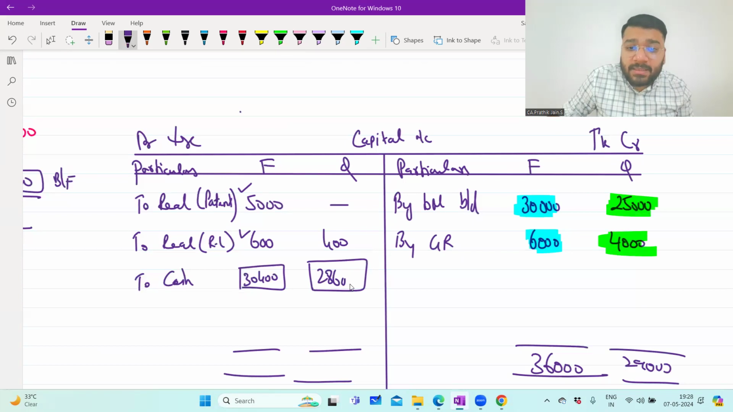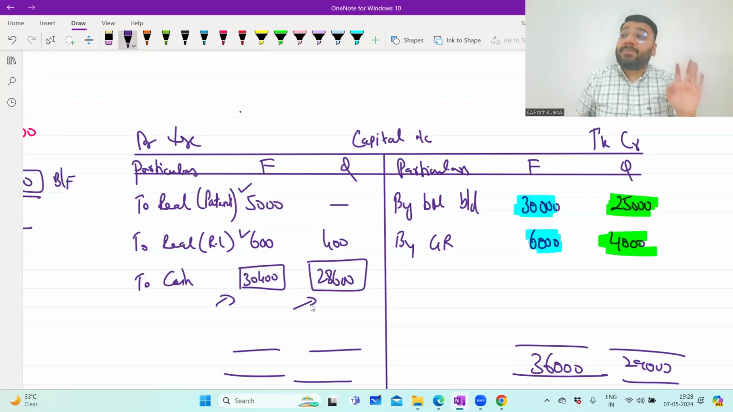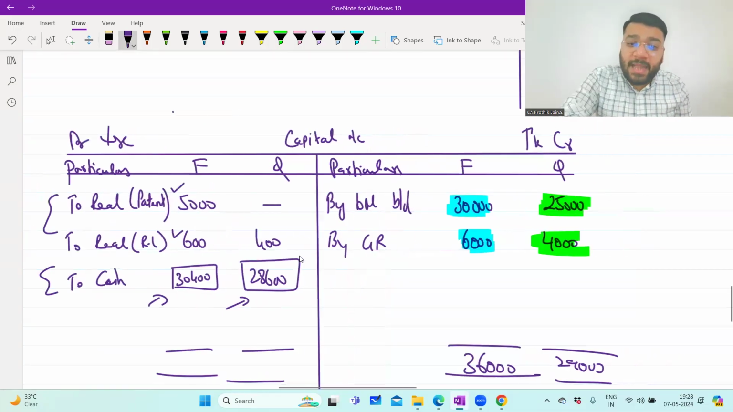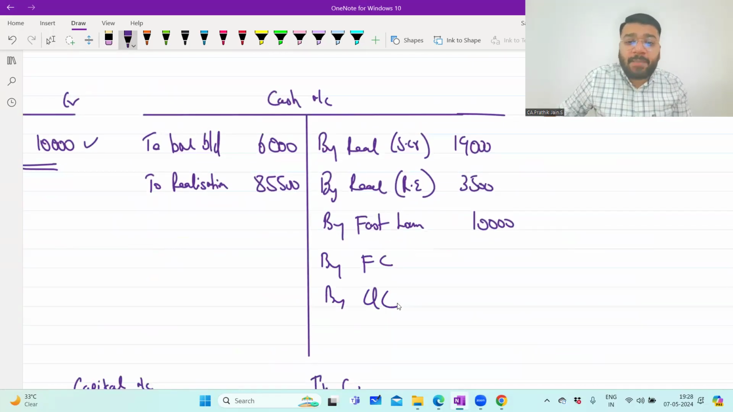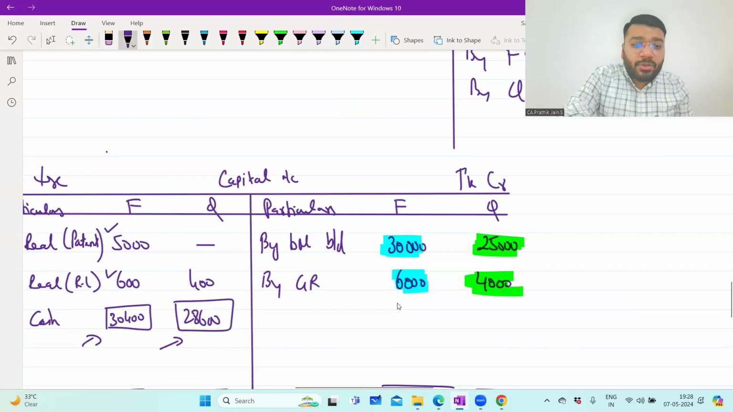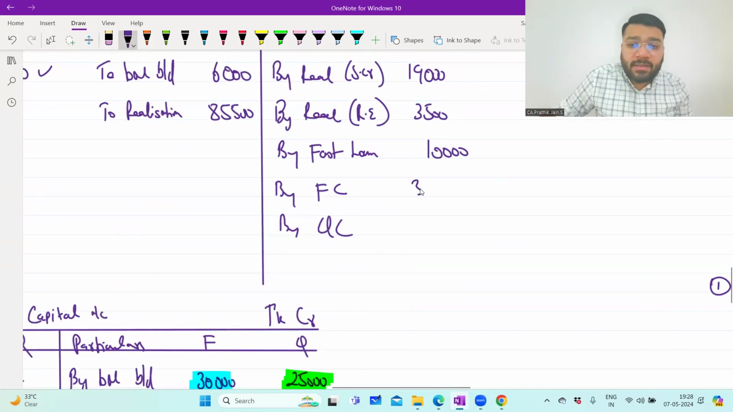28,600. So whatever the balance money, we have balance surplus money. Now look at this. We have so much extra money that after paying the amount of capital, we are paying the surplus money in their ratio. This is surplus money which is paid and disposed of. So in the cash account, it will be by Fast's capital and by Quick's capital. How much amount? 3,400, 28,600.